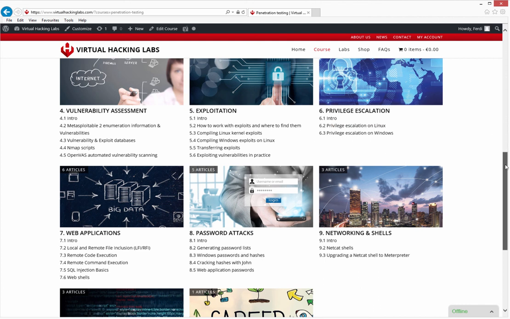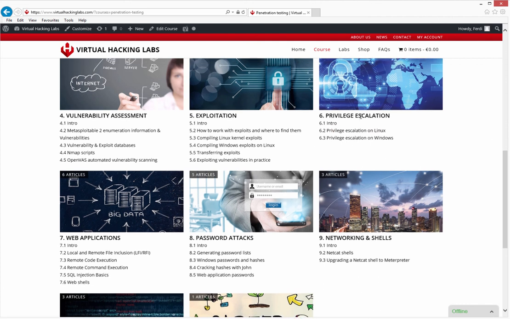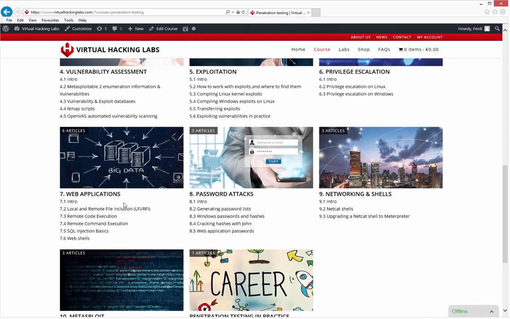In chapter 6 we'll learn about privilege escalation. We'll start with covering some Linux privilege escalation techniques, and we'll continue with Windows privilege escalation techniques. In chapter 7 we'll be learning how to attack web applications.